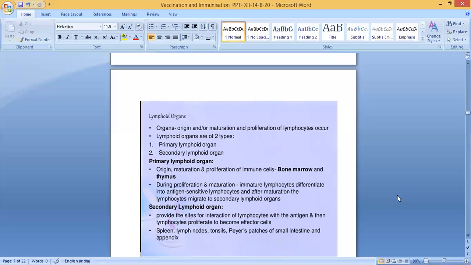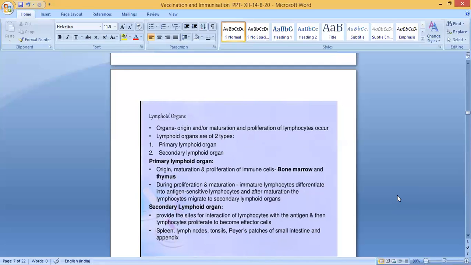Lymphoid organs. There are two types of lymphoid organs. What is meant by lymphoid organ? Organs where lymphocytes originate, mature and proliferate. Proliferation means to multiply, a rapid increase in number. Lymphocytes, meaning WBC, contain B cells and T cells. Their origin, maturation and increase in number everything occurs in lymphoid organs.